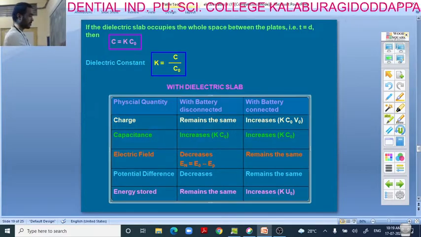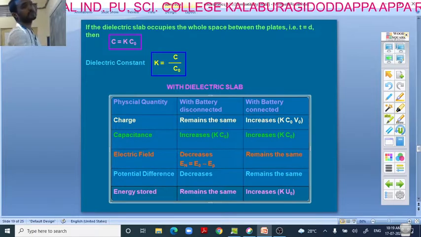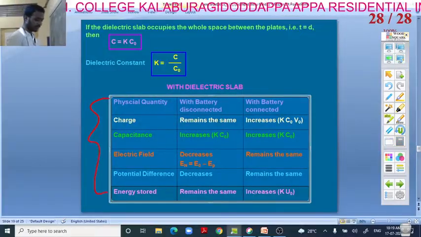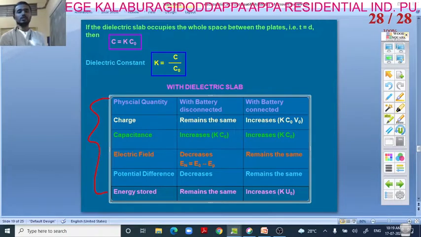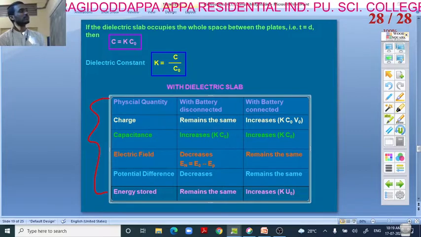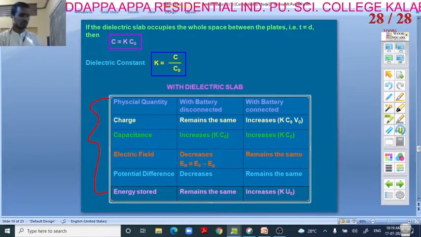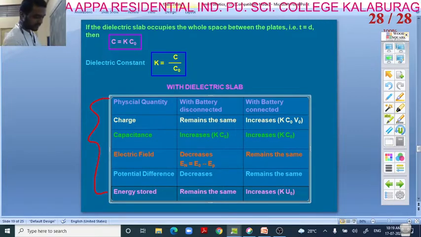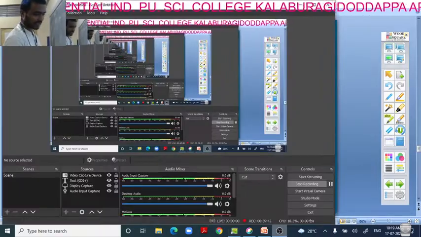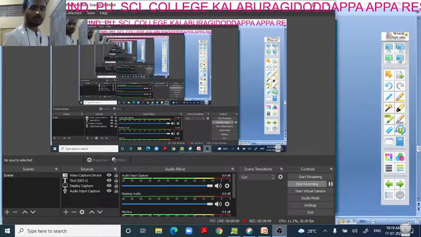It will be helpful for the multiple choice questions in any exam. So this is all about the glance of capacitor or capacitance. In the next class we are going to do some numericals based on the concept of capacitor and capacitance. Okay, thank you.